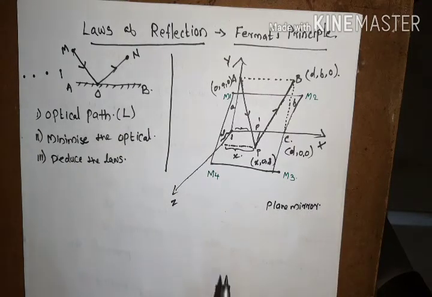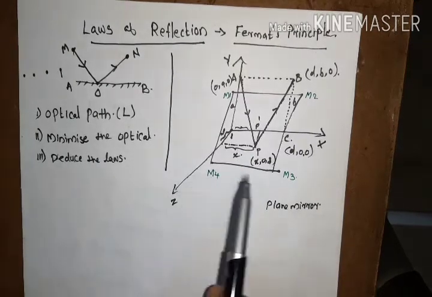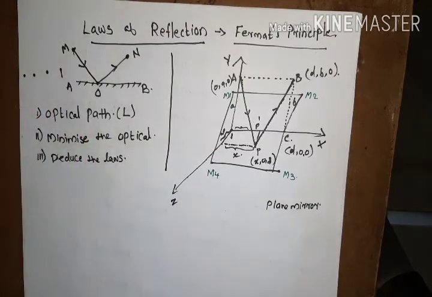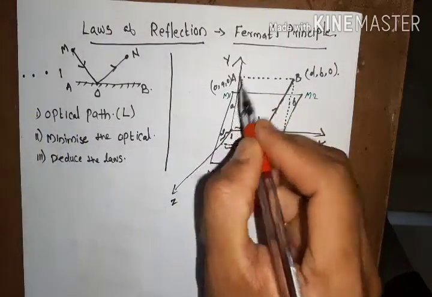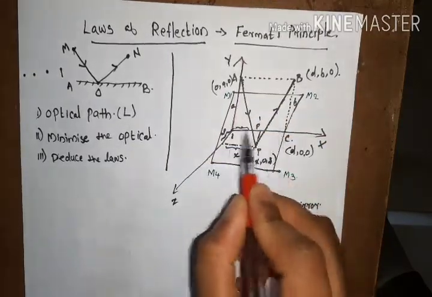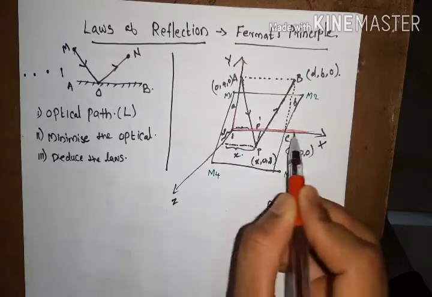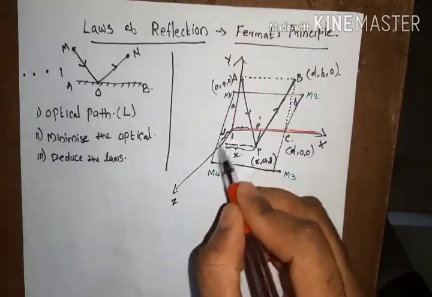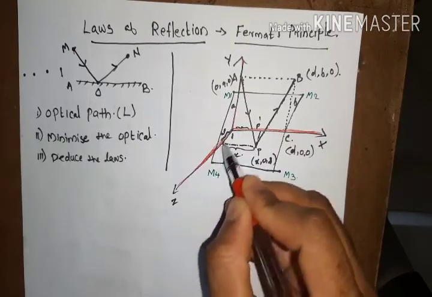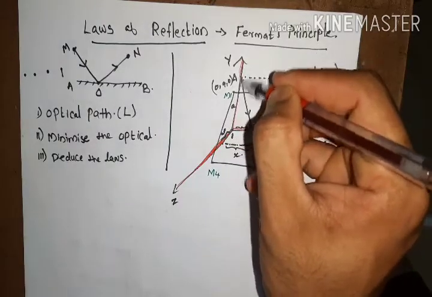We are attaching a coordinate system to this plane mirror. That coordinate system is marked here. This is the coordinate system. It is the x axis, it is the z axis, and it is the y axis.